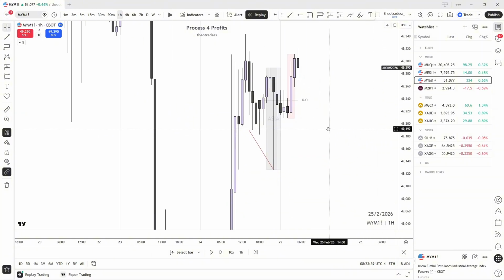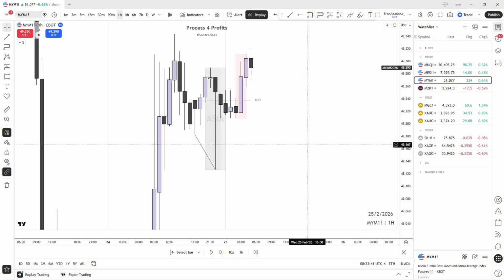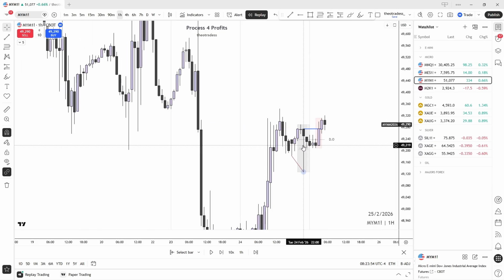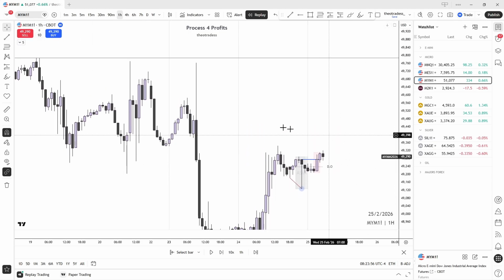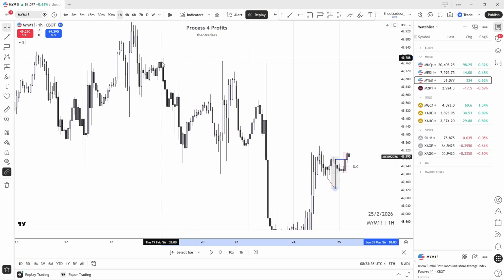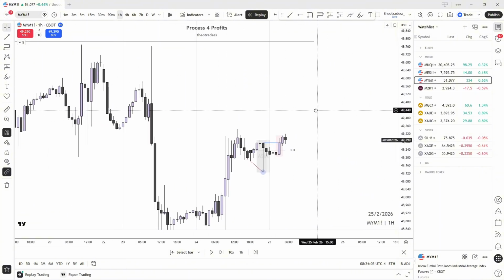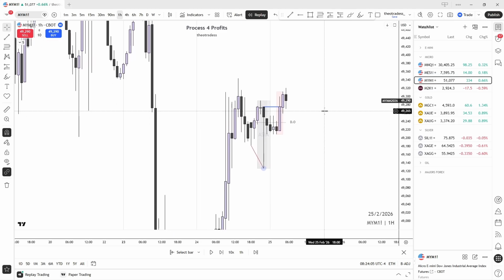This is what I love. This is a London reversal. We have a confirmed low here. This is now a protected low, and we want to see price trade away from that low. And we have large amounts of liquidity. Look at this, equal highs here at the high. So let's see what happens.